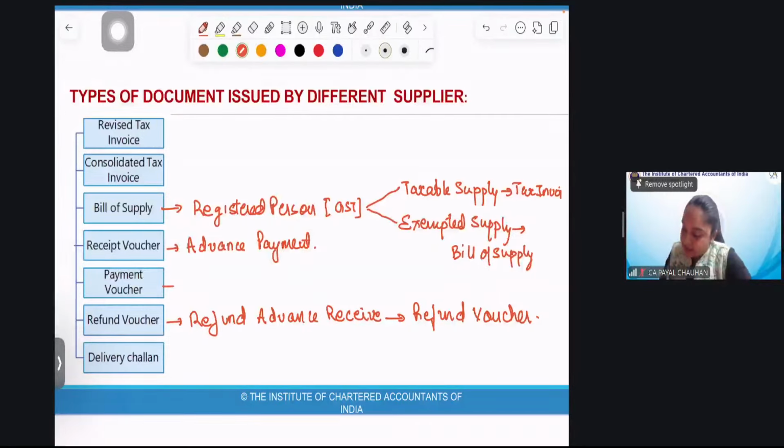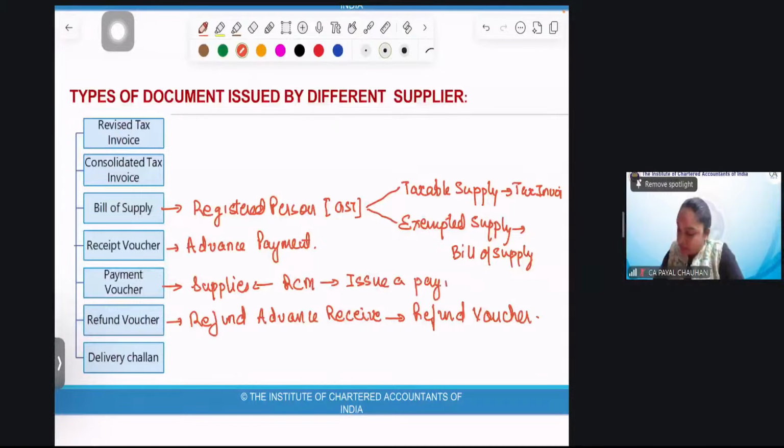Then next. Sometimes when I take supplies under RCM, you might be knowing, reverse charge mechanism, and when I make the payment towards those supplies, I issue a payment voucher. I'll give you an example.